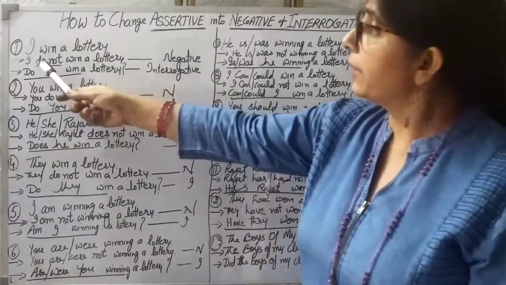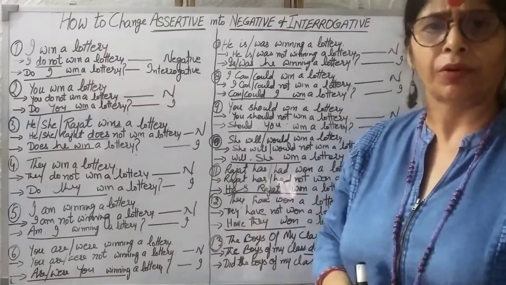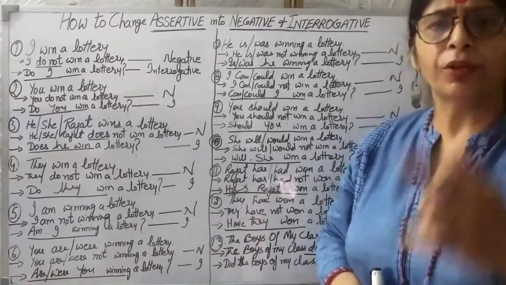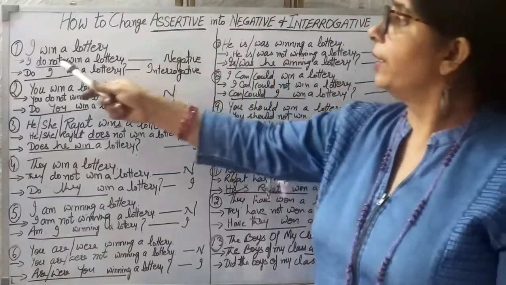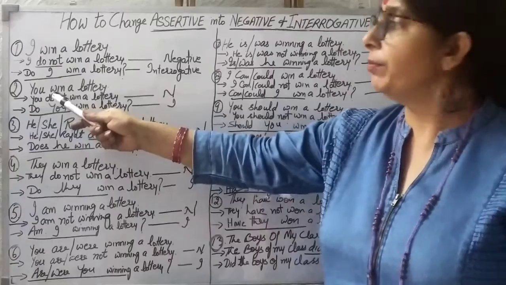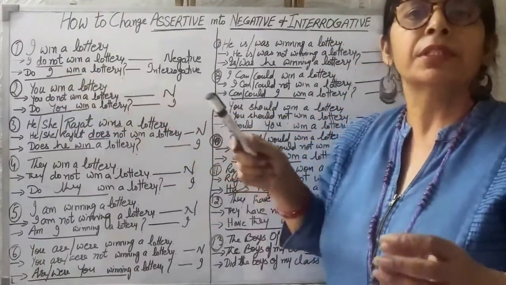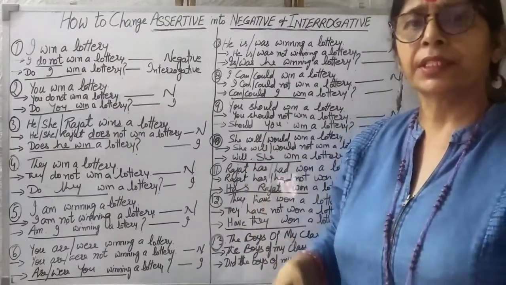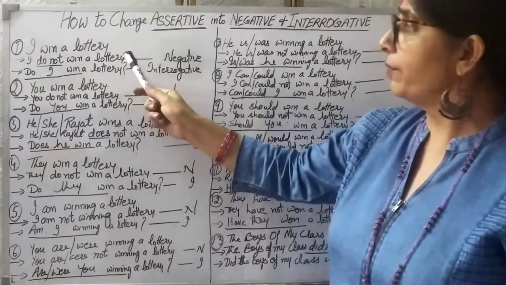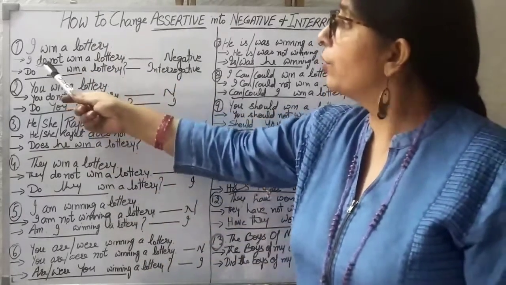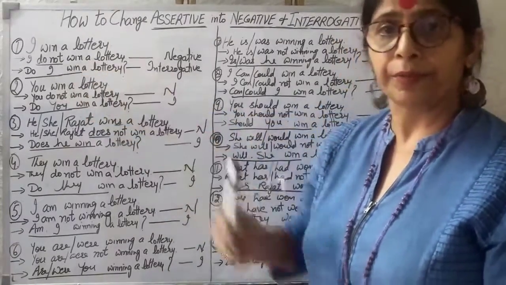So here we say I win a lottery. I win a lottery means I do win a lottery. This you are to keep in your mind. So when we are to change it into negative, we will be using the word do from our side, because we know this is hidden somewhere and we have searched for it, and ultimately we are successful and the word is with us. So when we write I win a lottery, negative would be I do not win a lottery. Okay, the word do we will be adding.